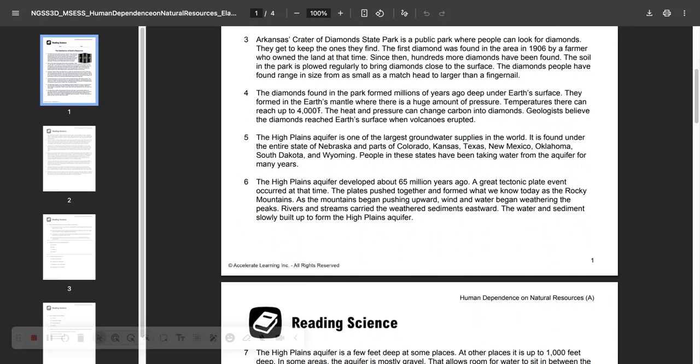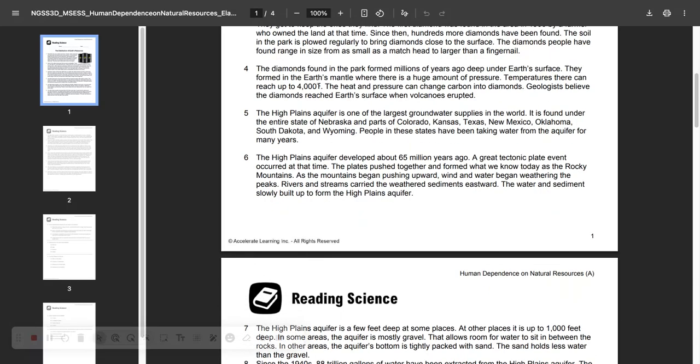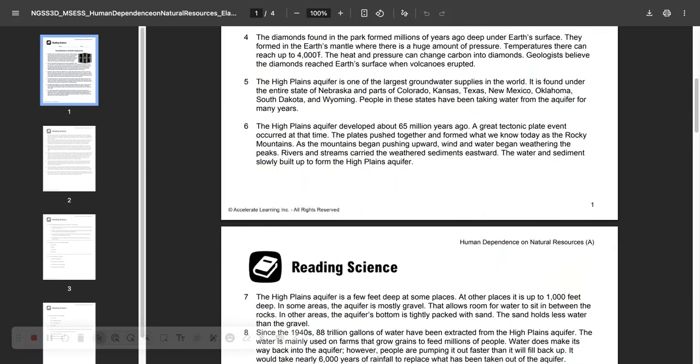Arkansas Crater of Diamonds State Park is a public park where people can look for diamonds. They get to keep the ones they find. The first diamond in the area was found in 1906 by a farmer who owned the land at the time. Since then, hundreds more diamonds have been found. The soil in the park is plowed regularly to bring diamonds close to the surface. The diamonds people have found range in size from as small as a match head to larger than a fingernail. The diamonds found in the park formed millions of years ago deep under the Earth's surface.